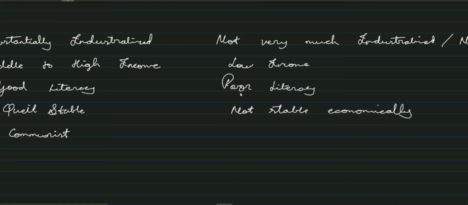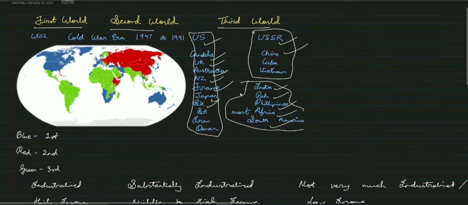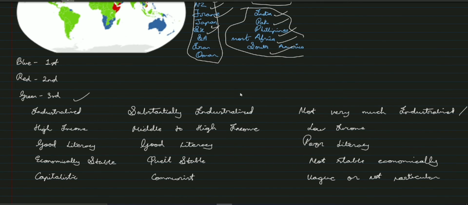And what is their political ideology? Their political ideology is vague, or say not particular. So now, because most of the first world countries had these characteristics, the first world term came to mean something else. Similarly for second world and third world.